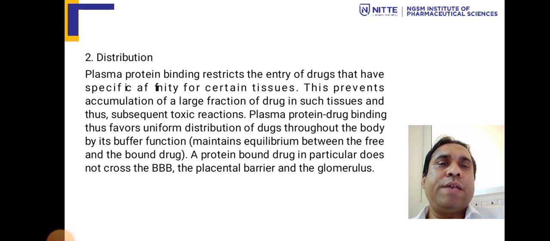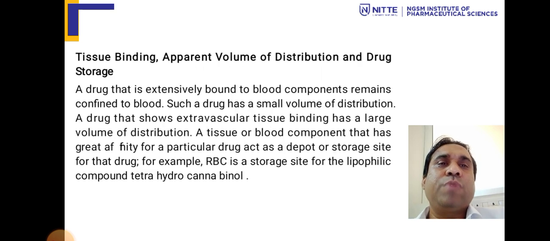Distribution. In case of distribution, plasma protein binding restricts the entry of drugs that have specific affinity for certain tissues. This prevents accumulation of a large fraction of drug in such tissues and thus subsequent toxic reactions. Plasma protein binding thus favors uniform distribution of drug throughout the body, and its buffer function maintains equilibrium between the free and bound drug. A protein bound drug in particular does not cross the blood brain barrier, the placental barrier, and the glomerular filtration.